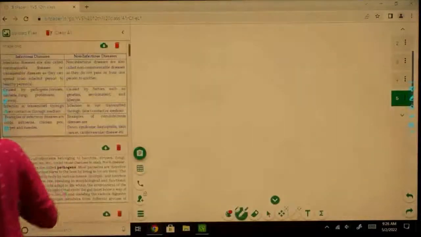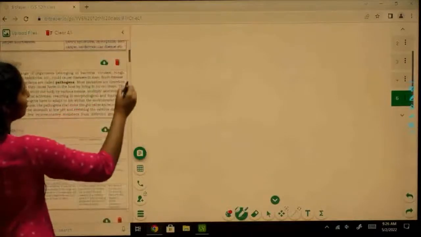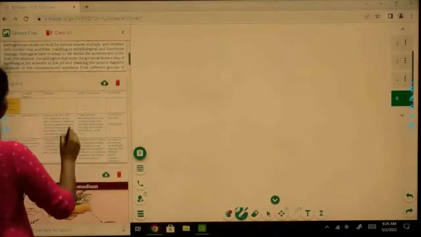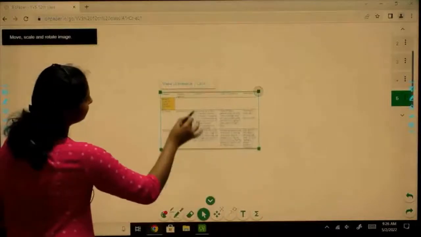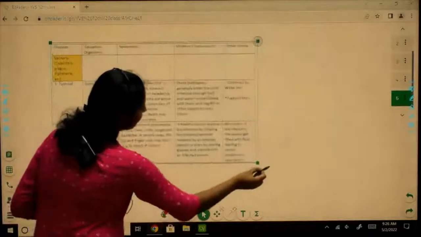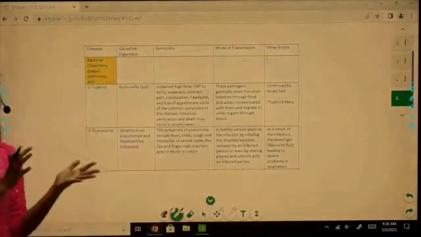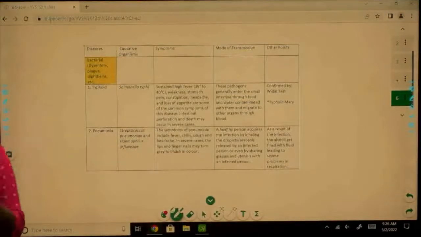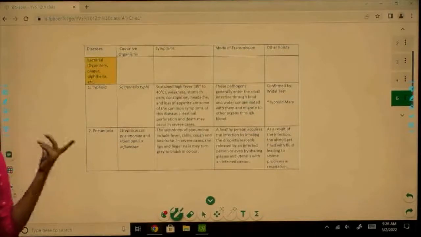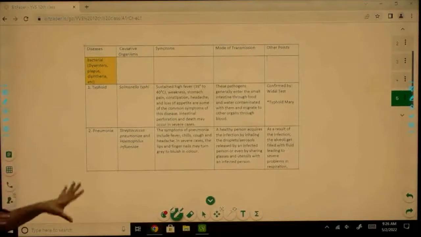So we have discussed pathogens. Next, let's look at some of the diseases that are caused by these pathogens. In your NCERT, there are a lot of pathogenic diseases that they have discussed. I have clubbed them into bacterial, viral, and so on, so that it's much easier for us to revise this. Okay. So first we'll be discussing bacterial diseases. Bacterial diseases are caused by bacteria and we'll be studying each one in detail.